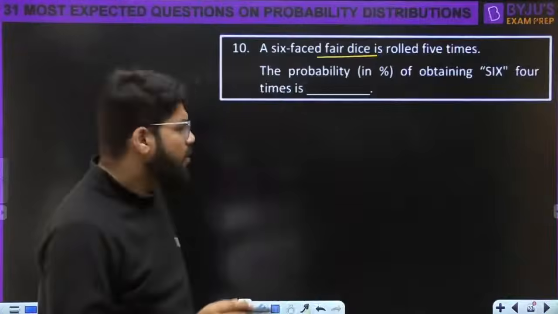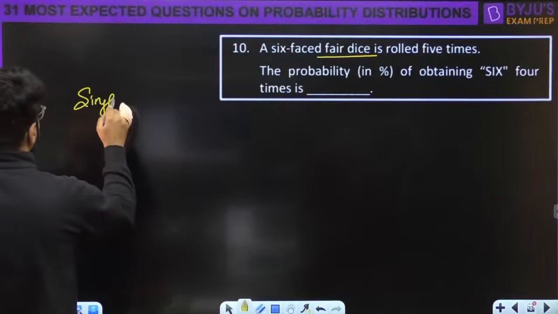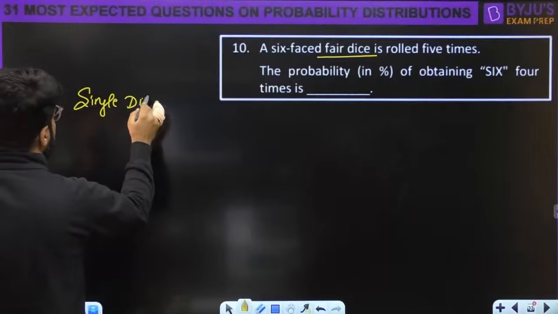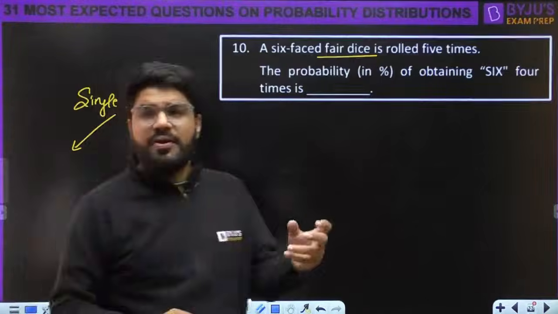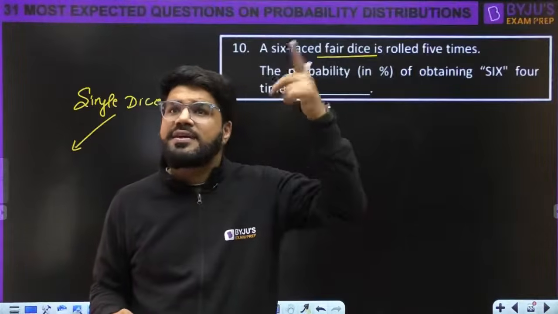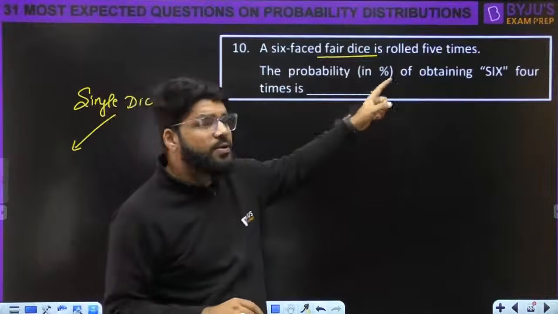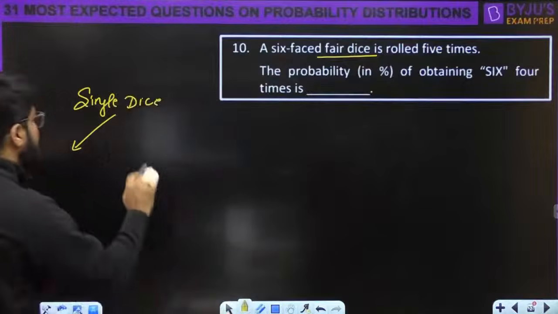Chalo. Now, when you talk about a single dice or single toss, what is the scenario? You may get a 6, you may not get a 6. Actually, 6 outcomes are there in a dice. But सोचने का नजरिया कैसा होना चाहिए? Question is with respect to 6, obtaining 6 four times. Forget that. NAT question है.